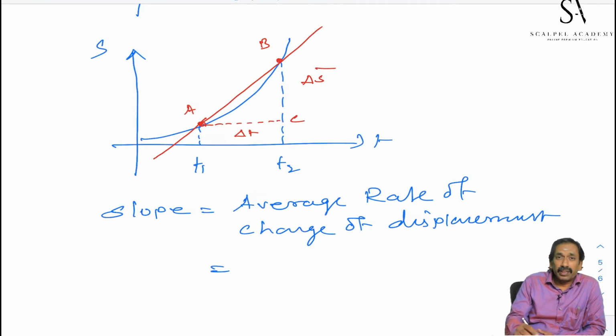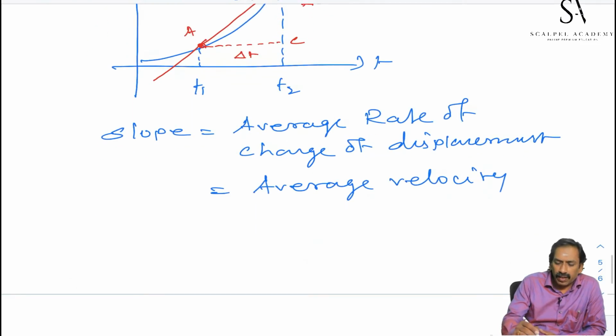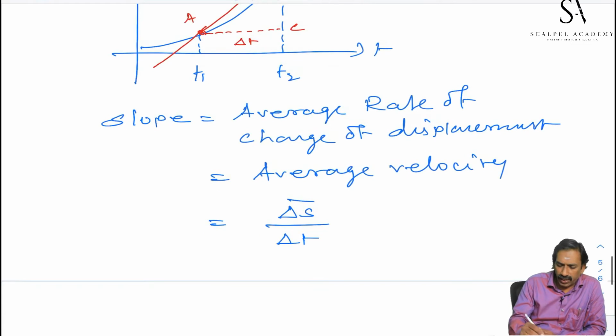It is nothing but average velocity. Students, it can be represented by total displacement divided by time taken. This is called average velocity VA.